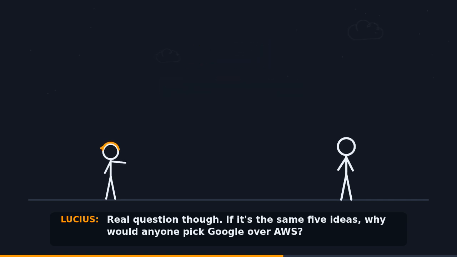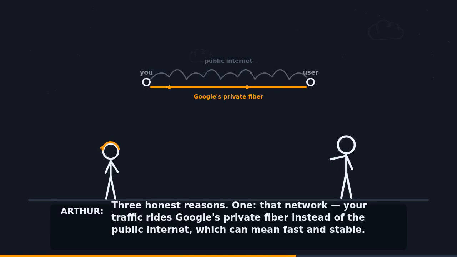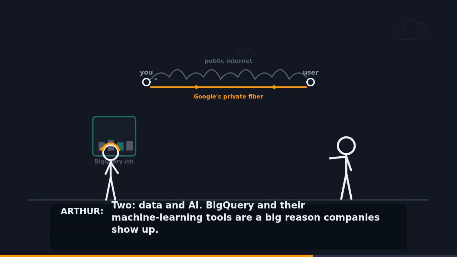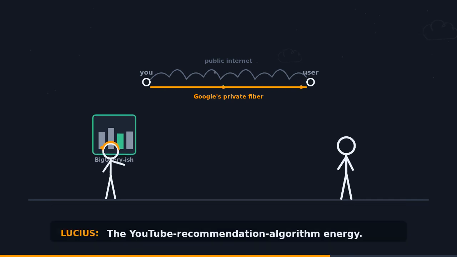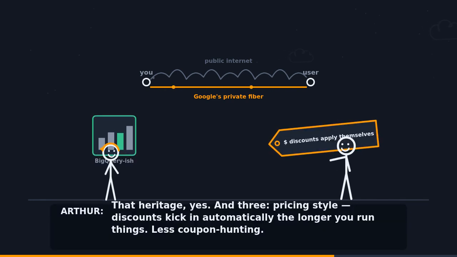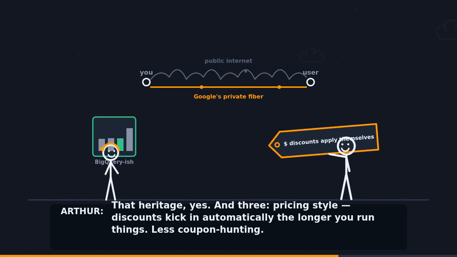Real question though, if it's the same 5 ideas, why would anyone pick Google over AWS? 3 honest reasons. 1. That network, your traffic rides Google's private fiber instead of the public internet, which can mean fast and stable. 2. Data and AI. BigQuery and their machine learning tools are a big reason companies show up. The YouTube recommendation algorithm energy? That heritage, yes. And 3, pricing style.